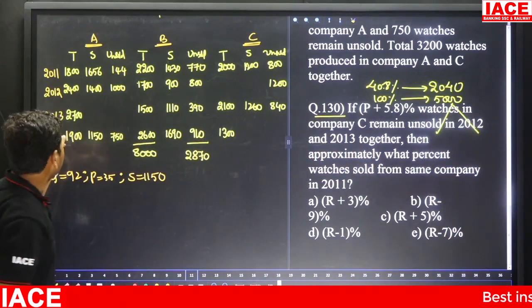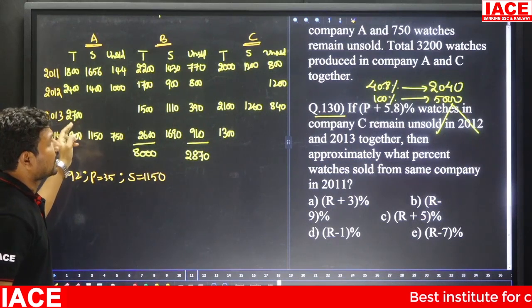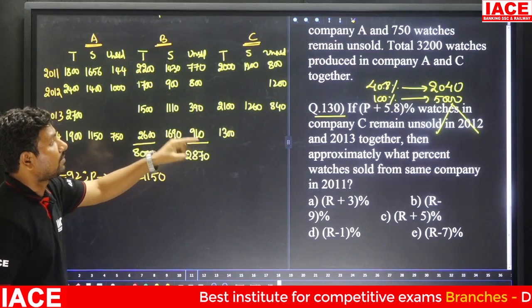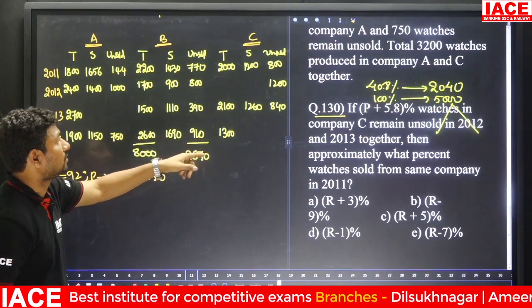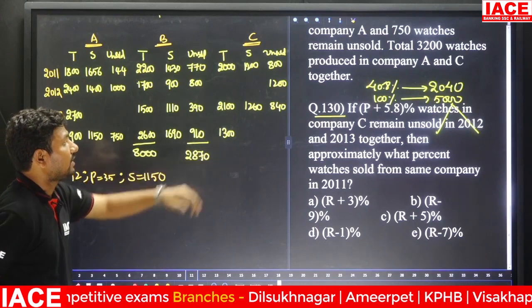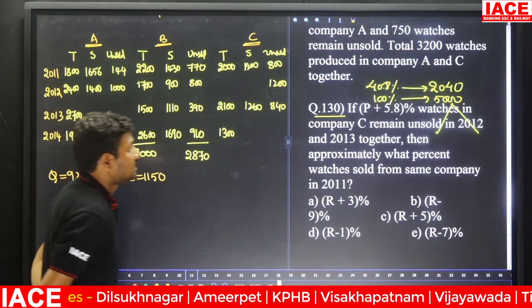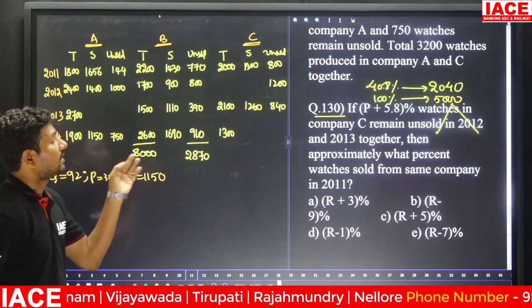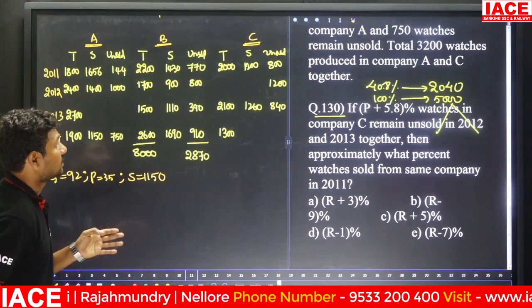In 2013 the value is 2700, and the remaining value is 2300. Company C remain unsold in 2012 and 2013. They mentioned approximately what percentage of watches sold from the same company in 2011. The 100% value you got, that 100% belongs to what? 5000.